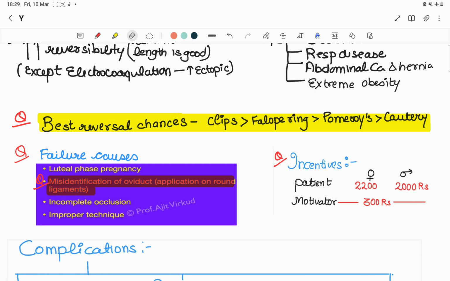Then are the incentives. How much incentive is given to the patient? In female sterilization it is 2200, and in male it is 2000 rupees, and they were increased recently, and the motivator is given 300 rupees.